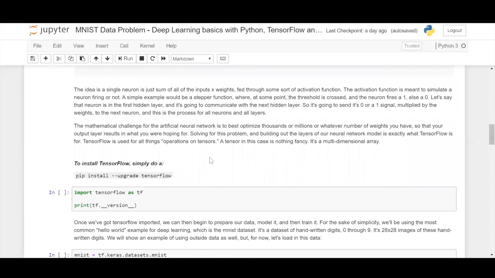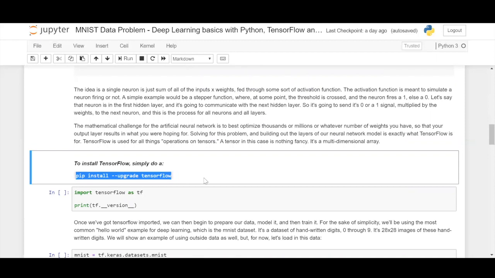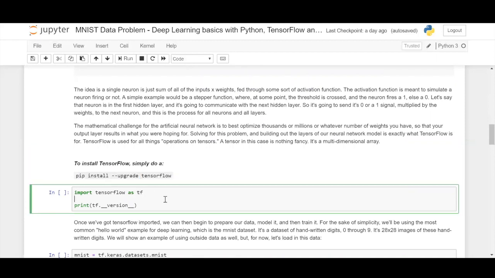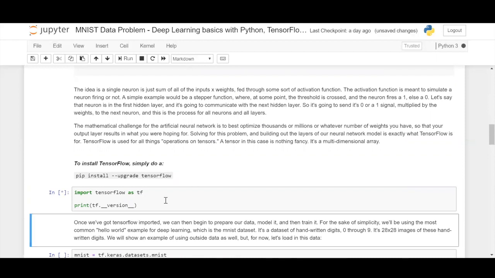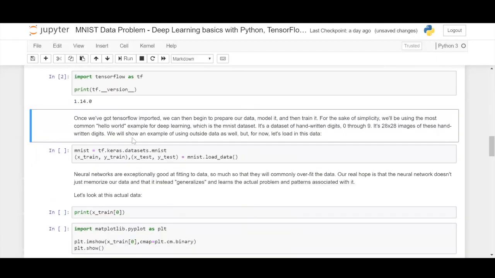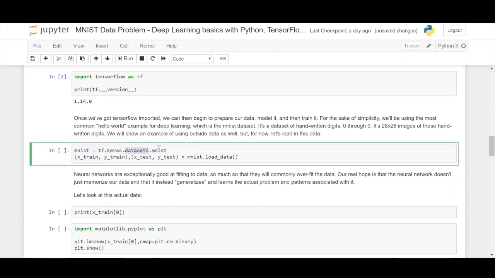So you can set up TensorFlow using this, or if you already have an older version of TensorFlow and want to update it, you can put a minus upgrade to get it done. So I just load TensorFlow here. Yeah. So now we have TensorFlow. We have under TensorFlow's datasets section the mnist dataset to load and practice upon. So we will define mnist as tf.keras.datasets.mnist, where we are going to load the dataset, and we're going to define x_train, y_train, x_test, and y_test, which is already located within the mnist data, to be defined as them.